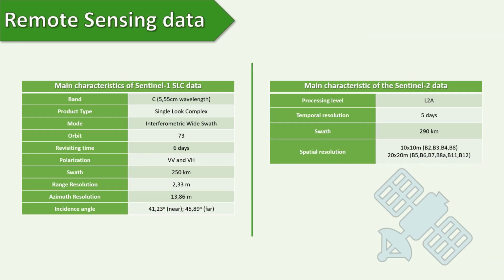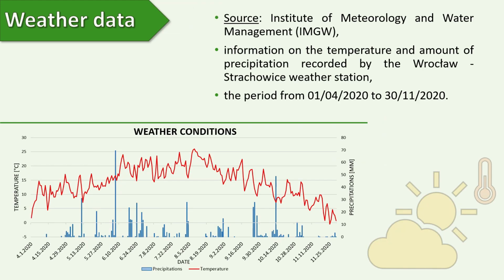As remote sensing data, we obtained Sentinel-1 and Sentinel-2 freely available images. As for the Sentinel-1 data, we acquired 34 single-look complex images in both polarizations. As for Sentinel-2 data, due to weather conditions, we were only able to capture 14 cloud-free images at the L2A processing level at unequal intervals. The weather data was downloaded from the website of the Institute of Meteorology and Water Management. It provided us an opportunity to verify whether a given remote sensing signal behavior occurred due to plant development and if there is some correlation between the remote sensing signal and weather conditions.